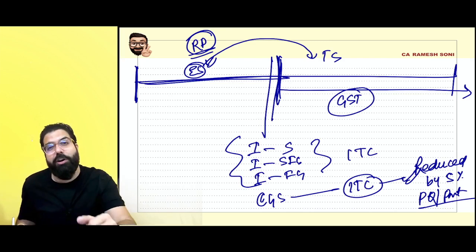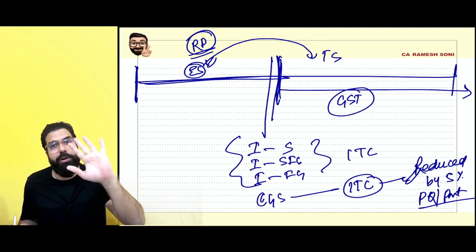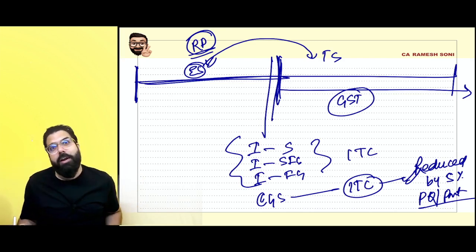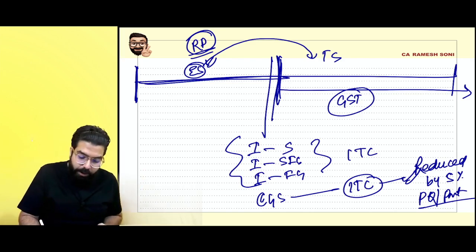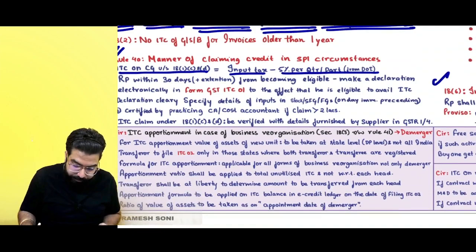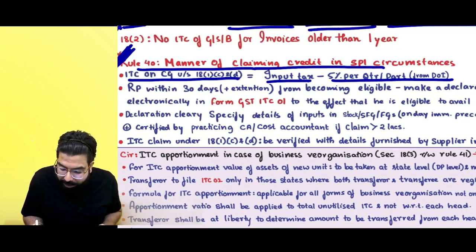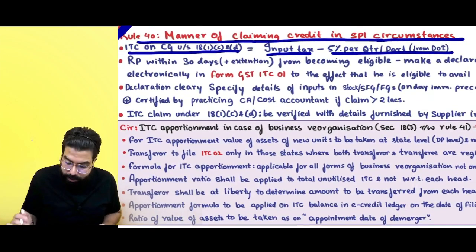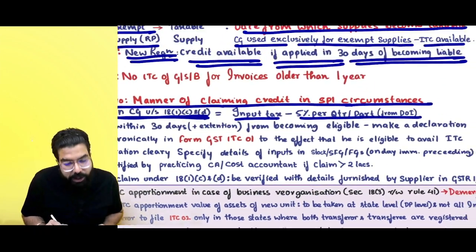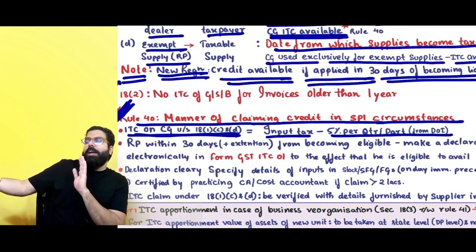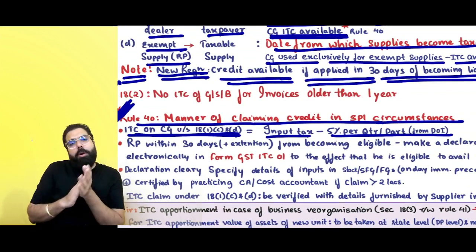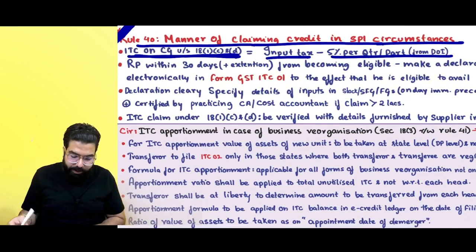They will tell you did not take registration within 30 days, get lost, you will not be able to claim credit on your input in stock, semi-finished goods and finished goods. Yes, sir. Next. Sir, rule number 40 says, manner of claiming credit with respect to special circumstances. ITC on capital goods, I've already told you, whatever was the ITC taken, 5% per quarter or part thereof, you have to remove it. Okay, sir.